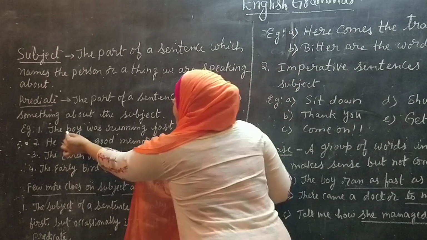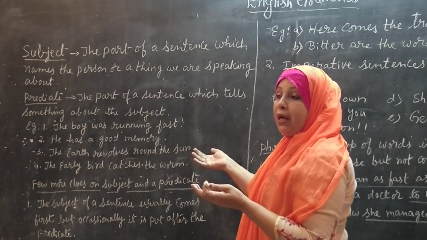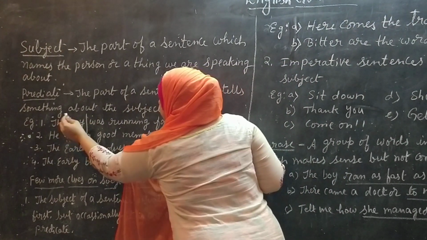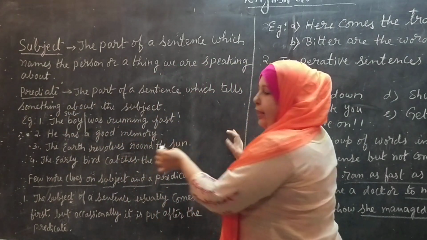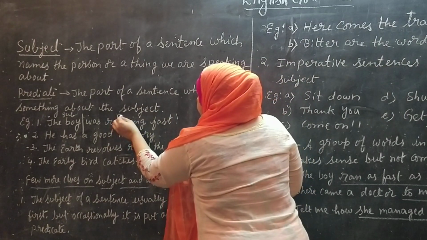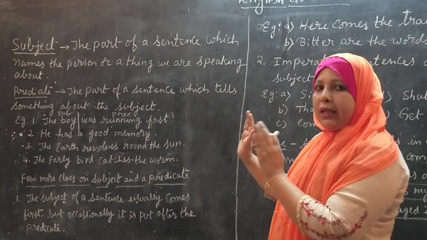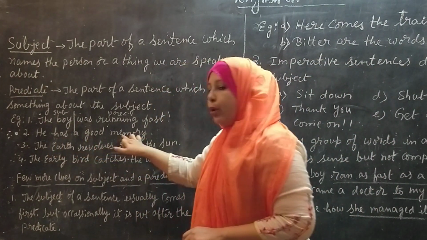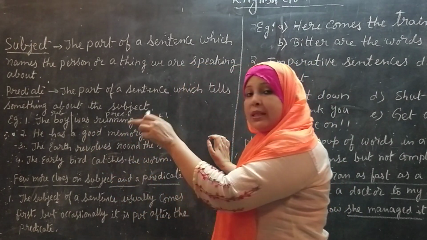Here, the boy was running fast. Who was running fast? The boy. This part will become a subject. What was he doing? He was running fast. So this part will become a predicate. In this way, the sentence is being divided. Another sentence. He has a good memory. Who has a good memory? Who is the subject here?